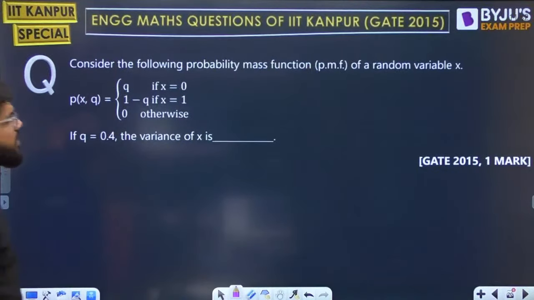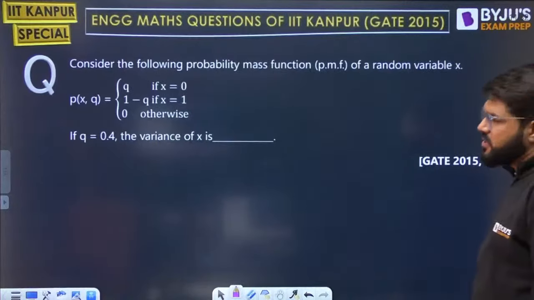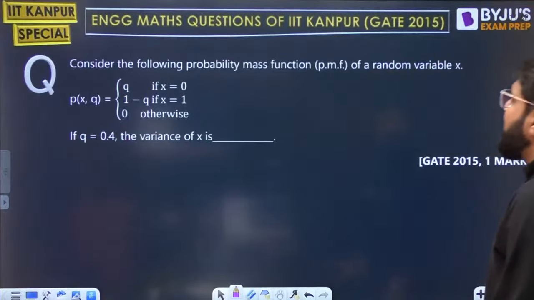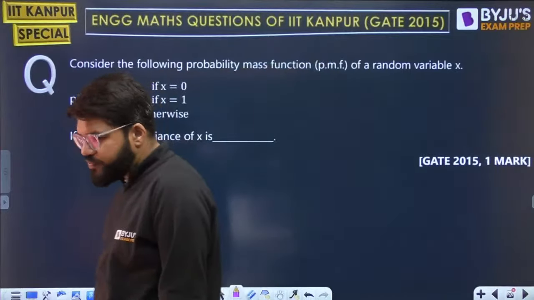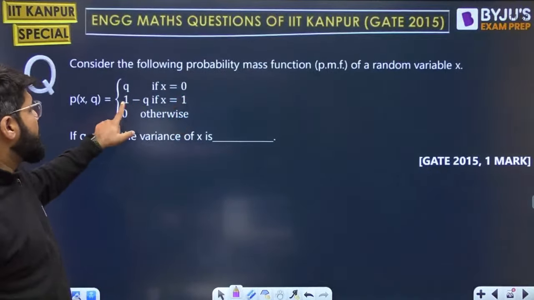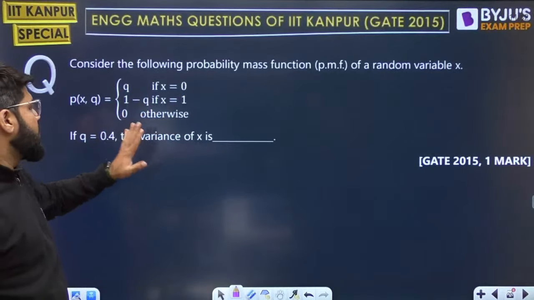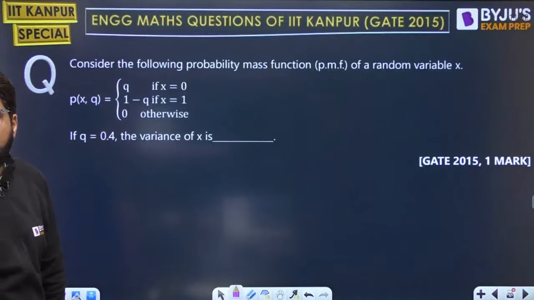Okay, a simple question based on the probability mass function. Consider the following probability mass function of a random variable x. The probability is equal to q if x equals 0. Probability is 1 minus q if x is equal to 1, or else 0 otherwise. What is the variance of x given that q equals 0.4?